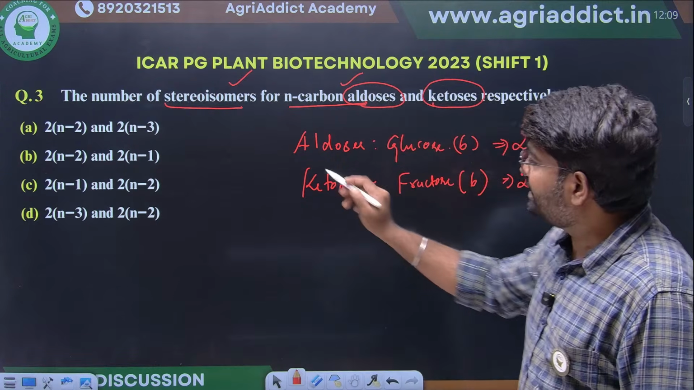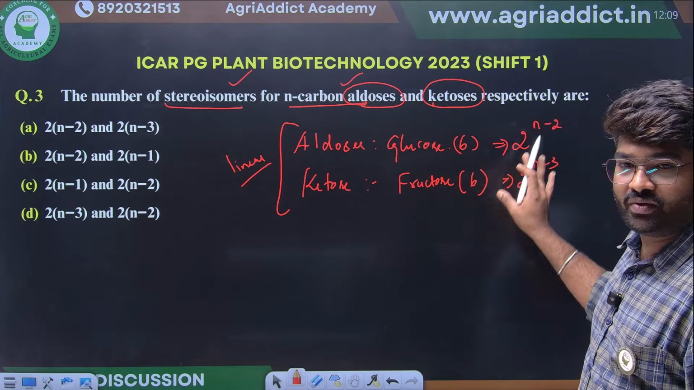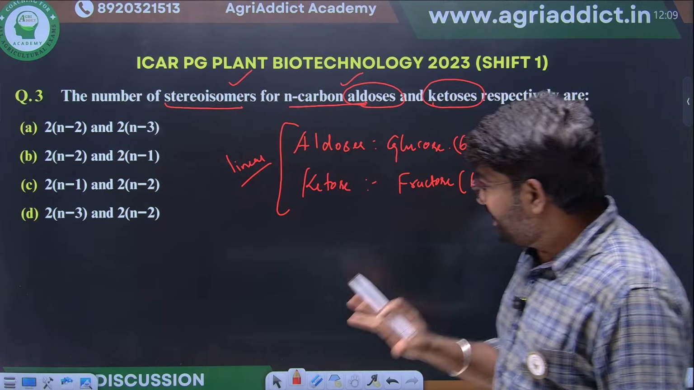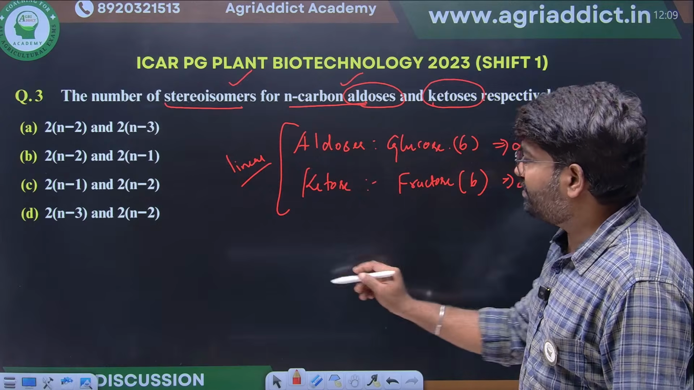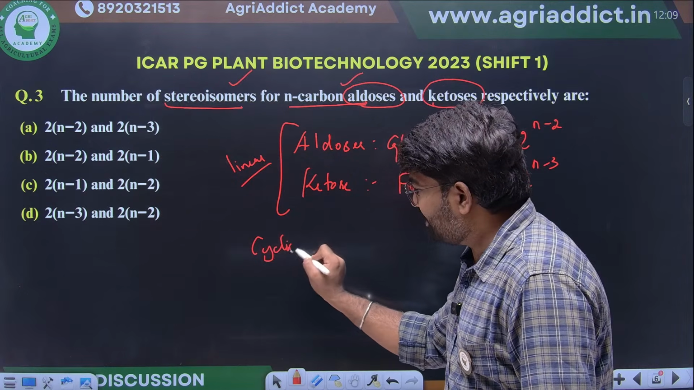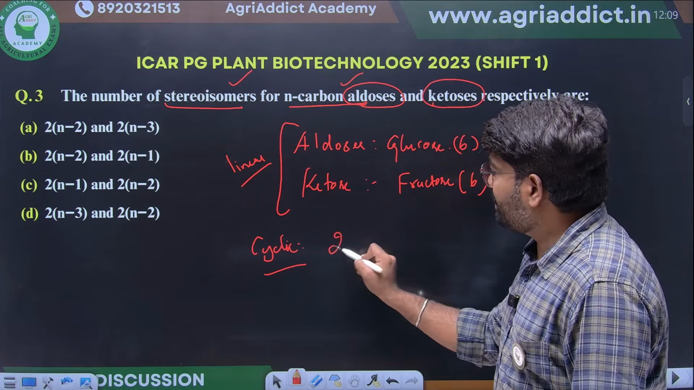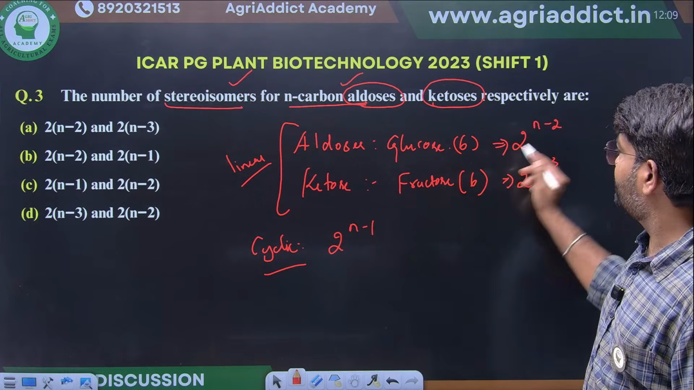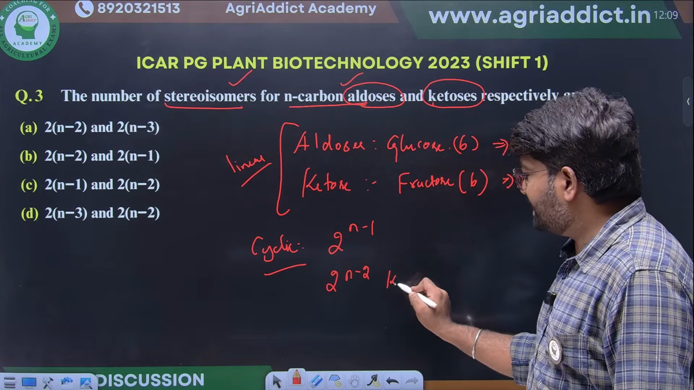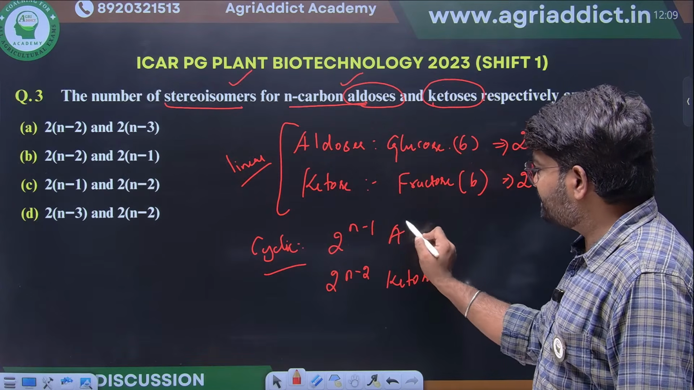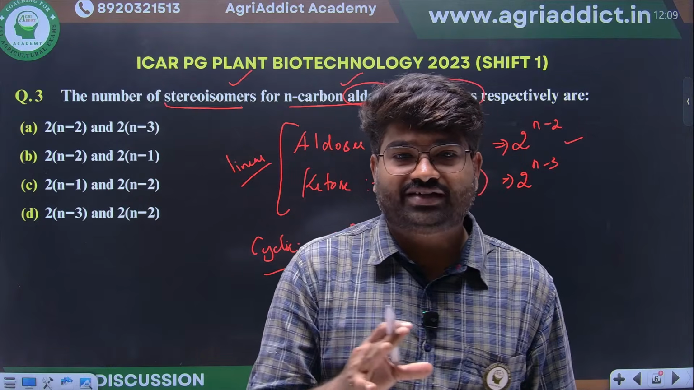If this is present in linear form, it will have a formula like this: 2 power n minus 2 for aldoses, 2 power n minus 3 for ketoses. If these aldoses and ketoses are present in cyclic form, the formula will change. If it is present in cyclic form, the number of stereoisomers will be more. For example, 2 power n minus 1 will come as the formula for glucose, and 2 power n minus 2 for ketoses. Clear? So in cyclic form, the number of possible stereoisomers will be more.